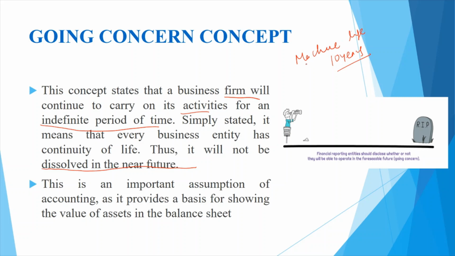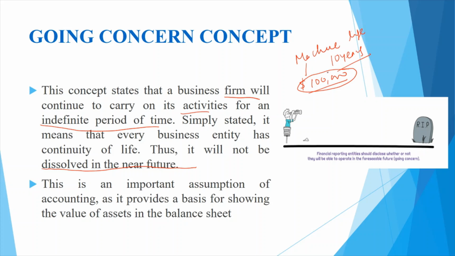Let's assume I'm acquiring a machine of, let's say, $100,000. Now, if the cost of the machine is $100,000, and if I do not presume that the business will stay for eternity, then this entire cost of the machine has to be charged in the same year, in the same period. But this will definitely be a wrong presumption. Why? Because the machine has a life of 10 years. I can't charge the entire cost of the machine in one single period.